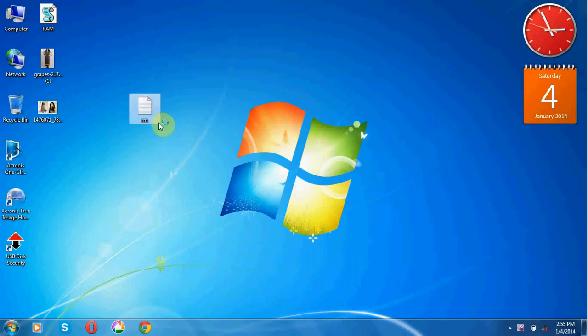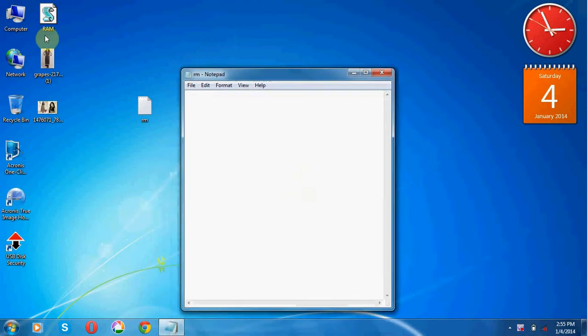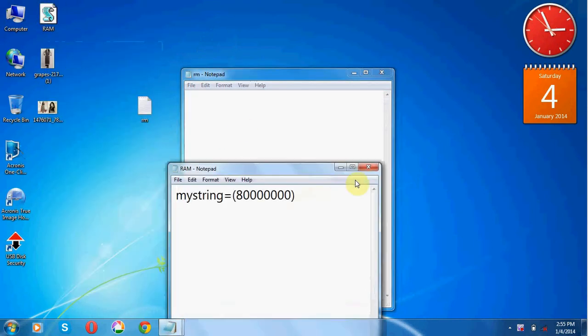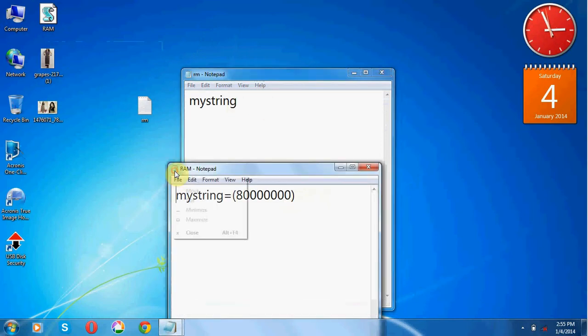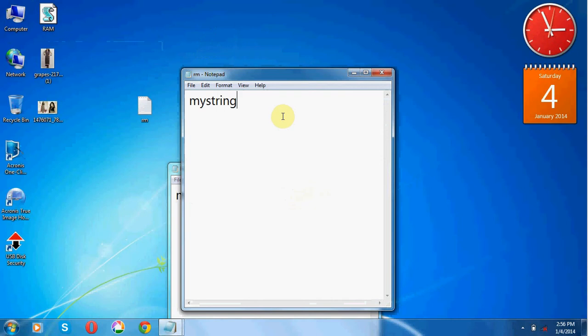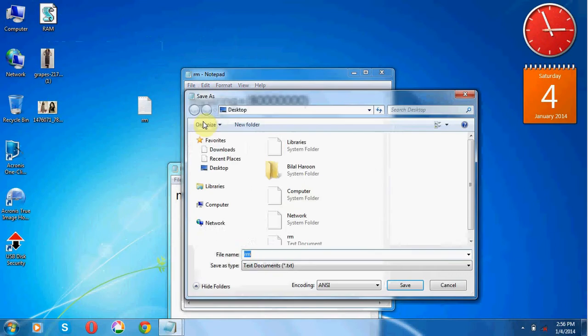open it, and this you have to type my string. My string is equal to bracket 8 1 2 3 4 5 6 7 0 and again bracket close, and click on file, save as,